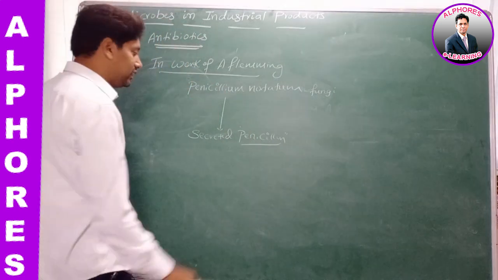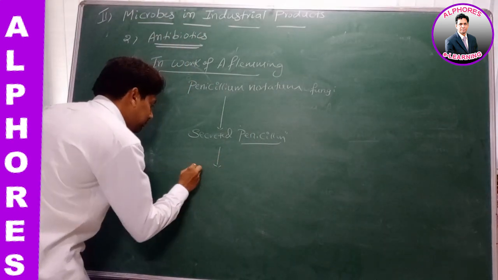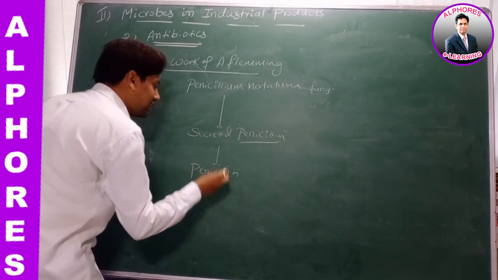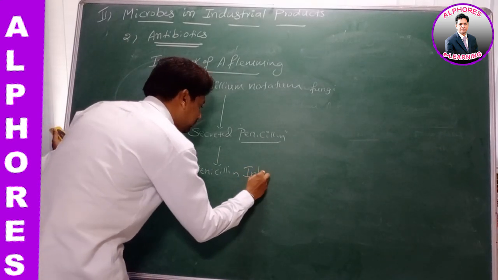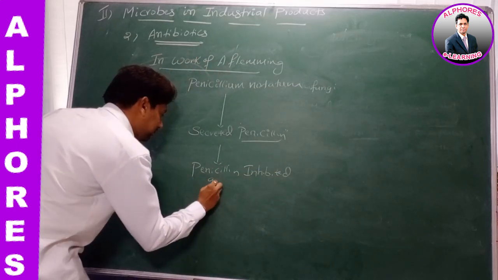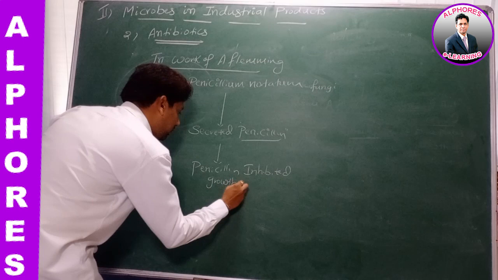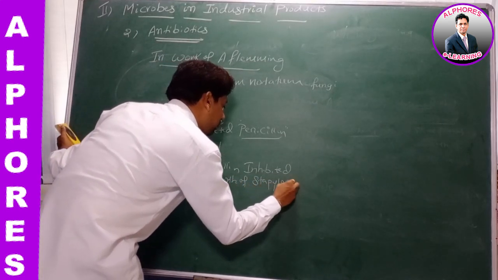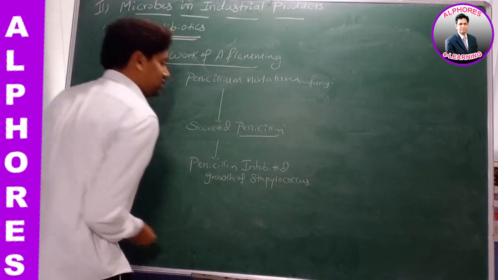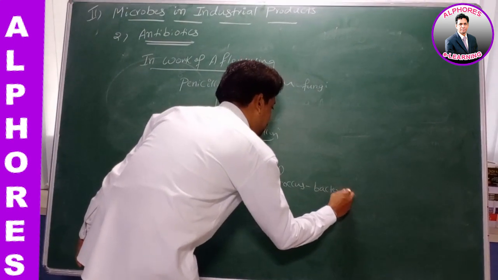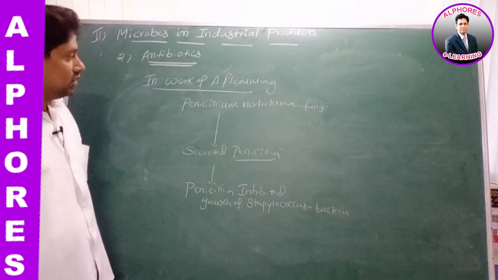What did this penicillin do? Penicillin inhibited growth of Staphylococcus bacteria. Now listen here.